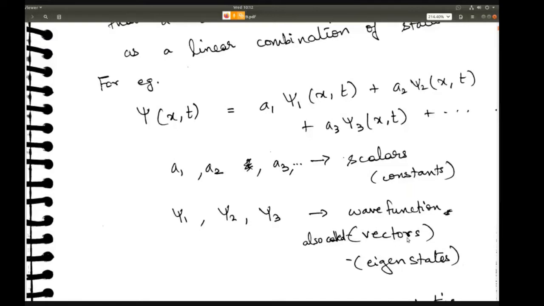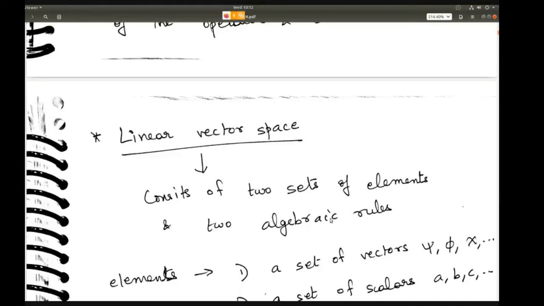When it's written in the discrete space, these are called vectors. So when you deal with a continuous space, you write the operator and everything in terms of differential equation type operators, like the Laplacian operator and so on. But if you write it in the discrete space, then the operator becomes like a matrix and the wave function becomes like a vector. So the matrix operator is acting on the vector. We will learn about this, but just to give you some background.